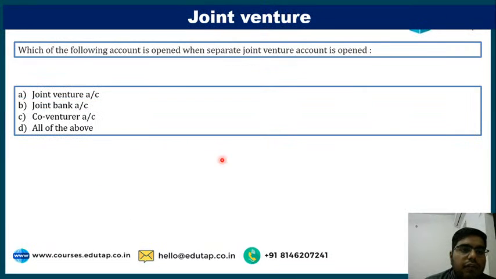Next, which of the following accounts are opened when a separate joint venture account is opened? When separate books of accounts are maintained, then which of the following accounts are opened? Joint venture, joint bank, co-venture, or all of the above?